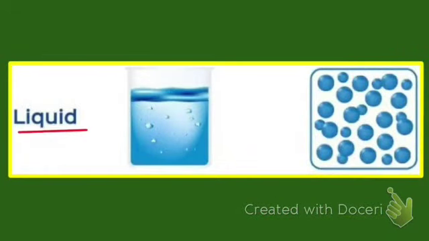Liquids are substances that do not have a fixed shape, but they have a fixed volume. They take the shape of the container in which they are kept. See this liquid? It has taken the shape of the container. And see these molecules? They are not packed very tightly and can move around slightly. As a result, liquids can flow.